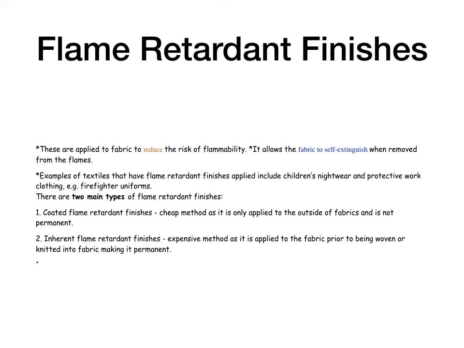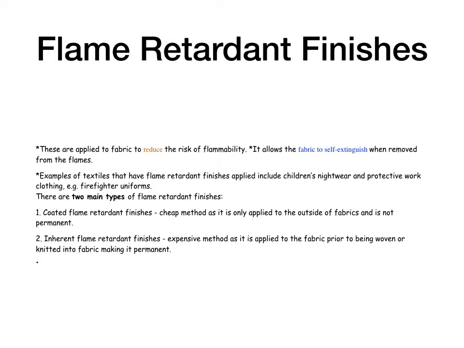Flame retardant finishes. These are applied to fabrics to reduce the risk of flammability. It allows the fabric to go out itself when removed from the flames. Examples of textiles that have flame retardant finishes applied are children's nightwear and protective work clothing like firefighters' uniforms.